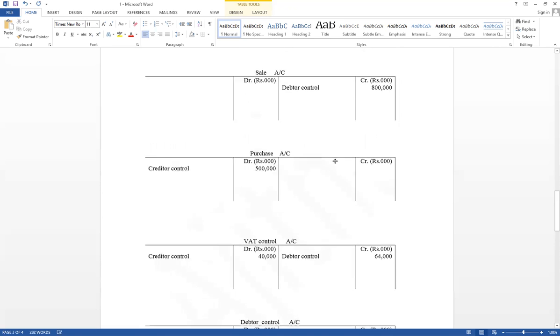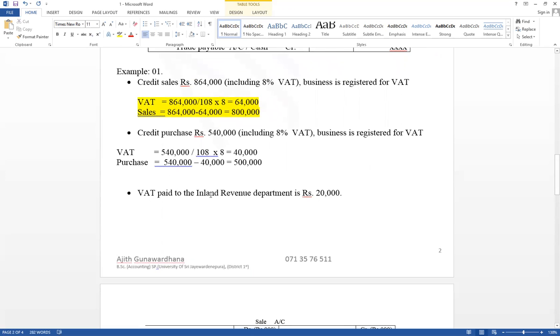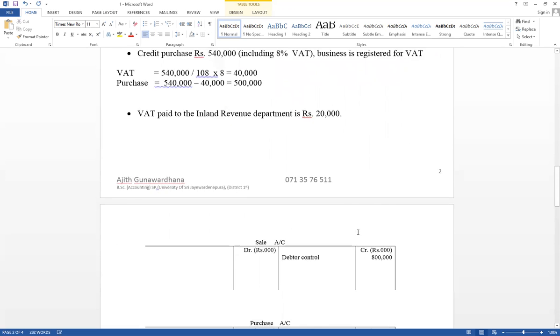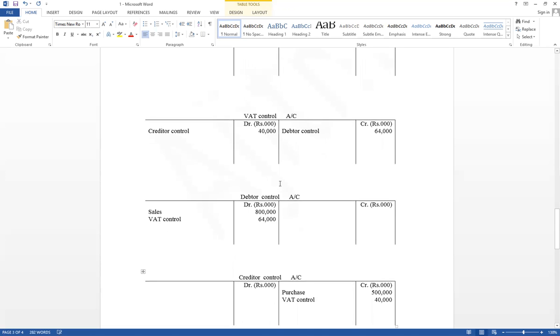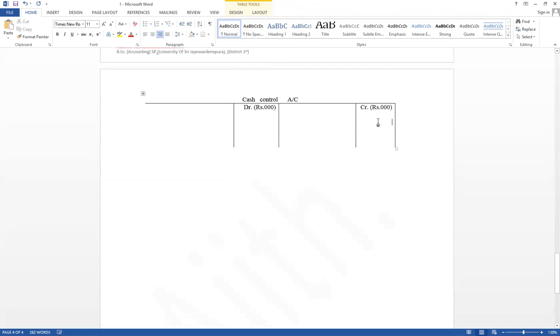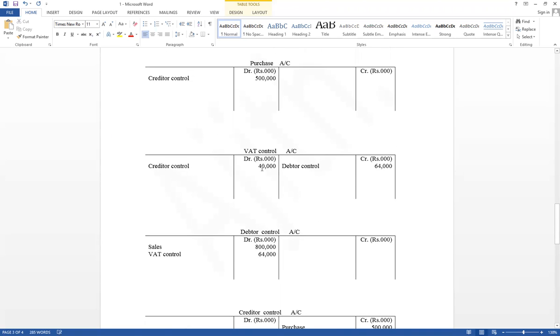It should be paid. But it is given in the example VAT paid to the Inland Revenue Department only 20,000. Payable amount equals 24,000, but paid in cash equals 20,000. Effect for cash decrease. Therefore, cash control account credit, VAT control account debit. Think about double entry. Paid in cash to the Inland Revenue Department only 20,000, but should be paid a further 24,000, but paid in cash only 20,000. Cash is assets. Therefore, cash decrease, asset decrease, cash account credit, VAT control account debit.